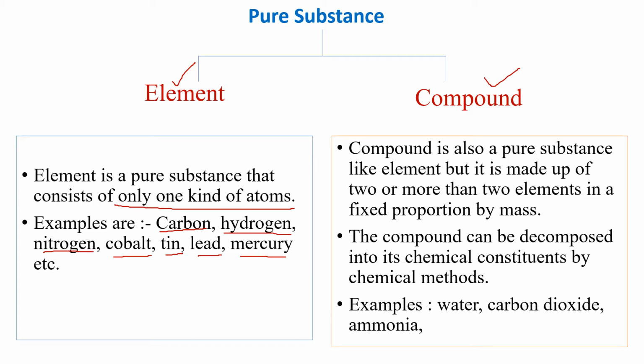Compound is also a pure substance like element, but it is made up of two or more than two elements mixed in fixed proportion by mass. So always remember, in compound, elements are present in fixed proportion by mass. The compound can be decomposed into its chemical constituents by chemical methods only. Example: water, carbon dioxide, ammonia, etc.